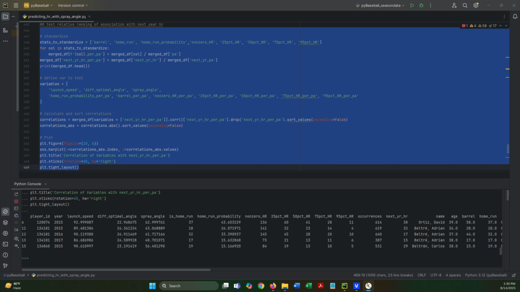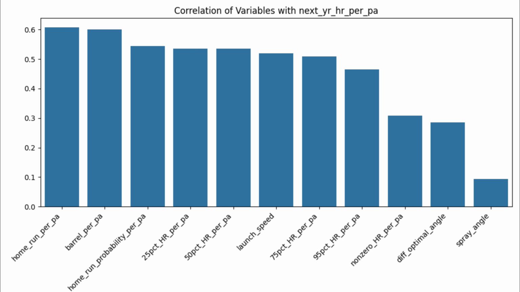I standardized each counting stat by number of plate appearances and then tested how well each current year stat related to a player's following year home run per plate appearance. Here we can see that the first two columns, the home run per plate appearance and barrels per plate appearance of the current season, were best associated with home runs per plate appearance of the following season.